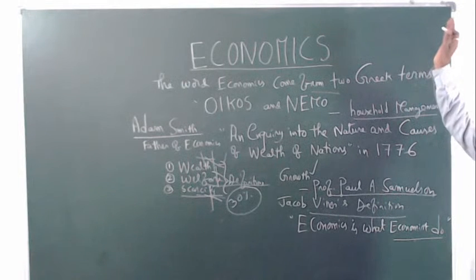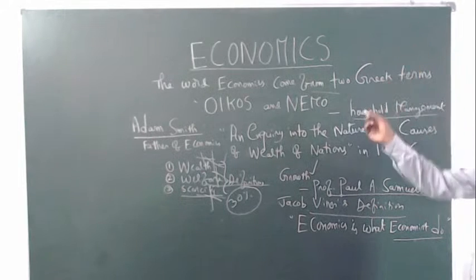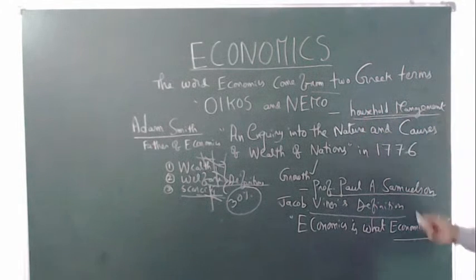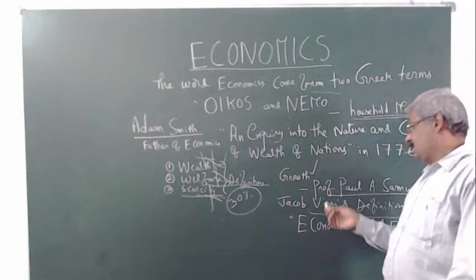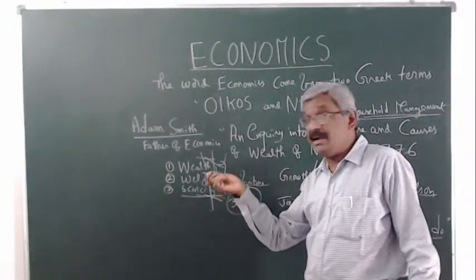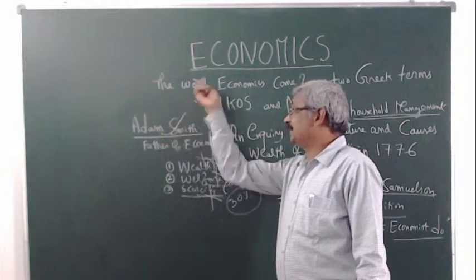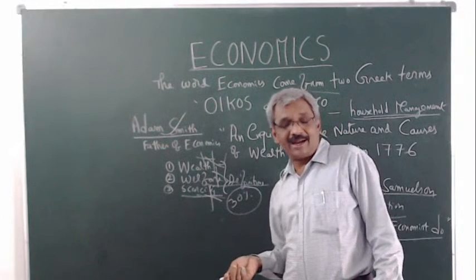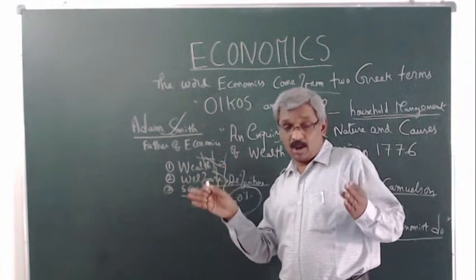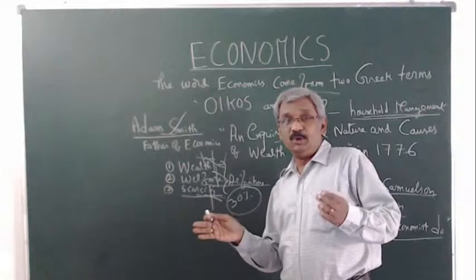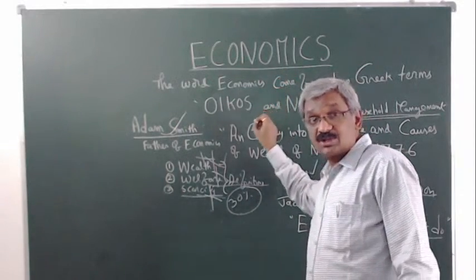But previously, according to the Greek words, it was only household management. This is not a scientific manner. In a scientific manner, economics was defined by Adam Smith, the father of economics, in 1776. From 1776 till today, all economics is done in a scientific manner. So this is the definitions chapter.